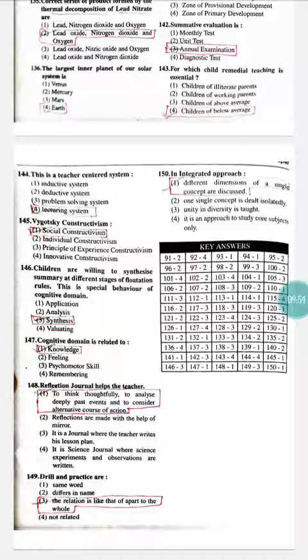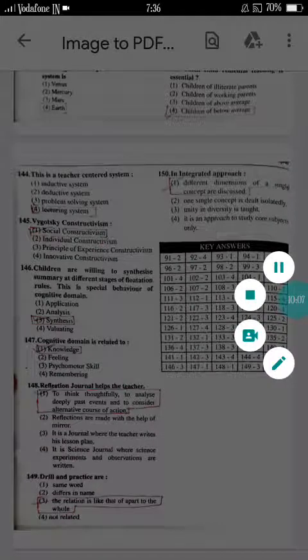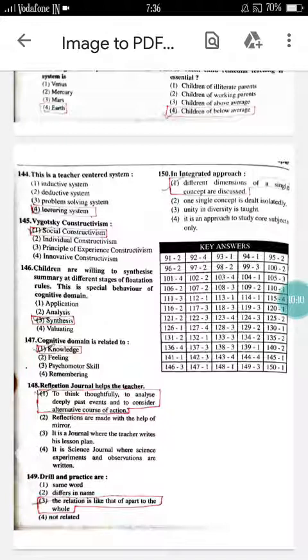The cognitive domain of the student will be related to the child's knowledge and child IQ. So here the correct option is option number 1. Now see the question number 148. Reflection journal helps the teacher. The reflection journals or records will help the teacher to think thoroughly, to analyze deep past events, and to consider alternative courses of action to overcome the weaknesses of the students. So option number 1 is correct.